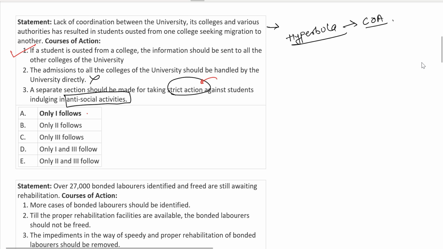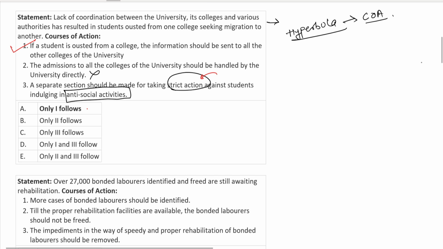Let's move on with the second question. All right, let's look at question number 2. 27,000 bonded laborers identified and freed are still awaiting rehabilitation. More cases of bonded laborers should be identified. This is out of the context, so this cannot be your answer. So 1 is out. All right, let's move ahead. Till the proper rehabilitation facilities are available, the bonded laborers should not be freed. The impediments in the way of speedy and proper rehabilitation of bonded laborers should be removed. Okay, perfect.